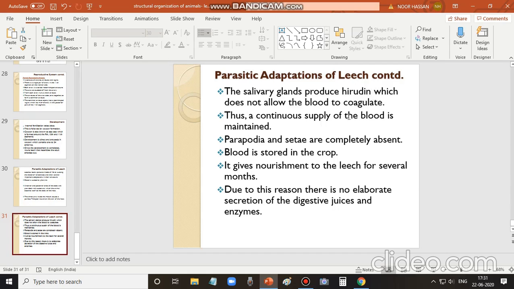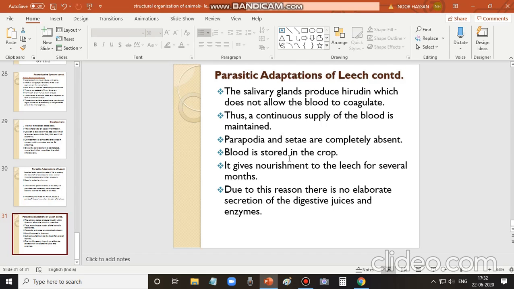So a continuous supply of blood is maintained, and no parapodia and no chaetae are present. They are completely absent. Parapodia and chaetae are the structures useful in locomotion. They are present in other animals that come under phylum Annelida, like earthworms. But here in leech, no parapodia and chaetae are present.